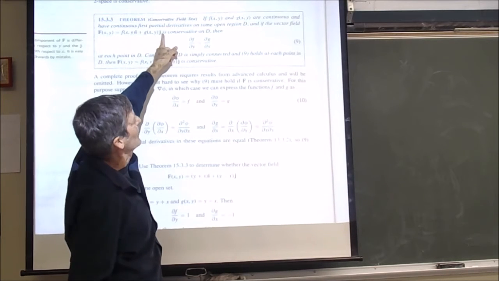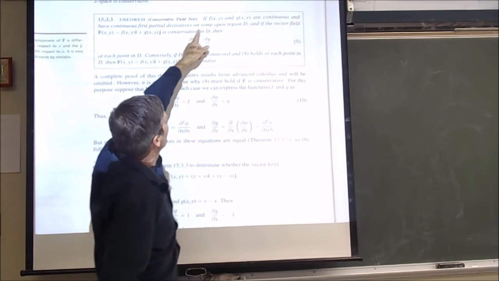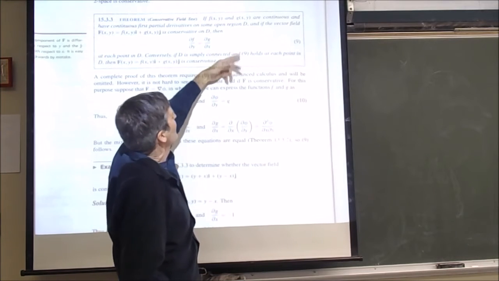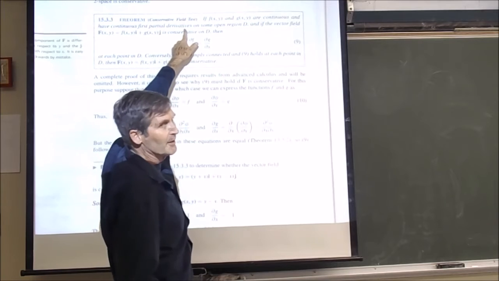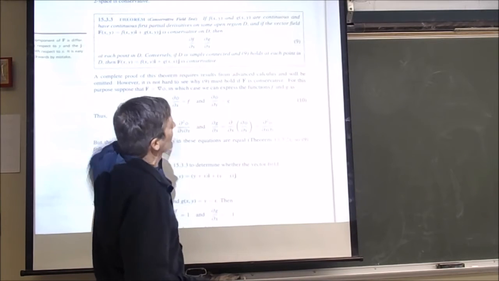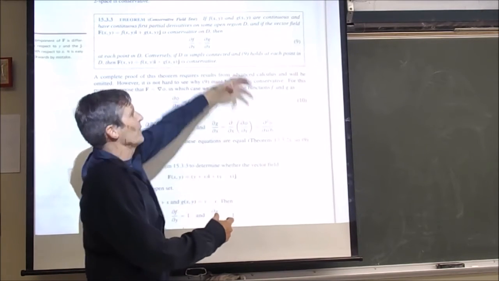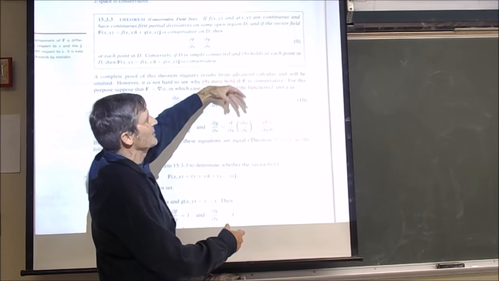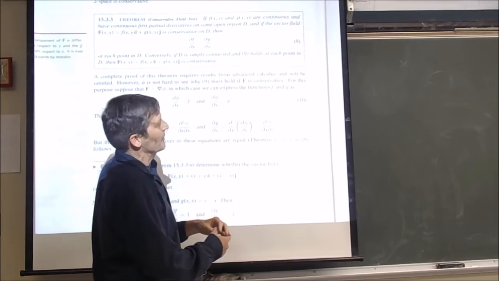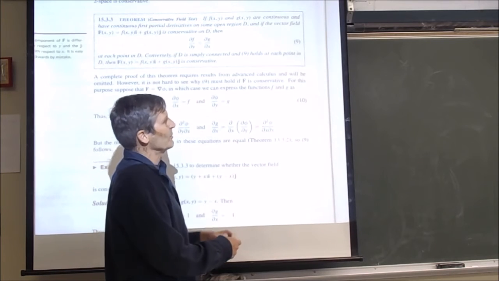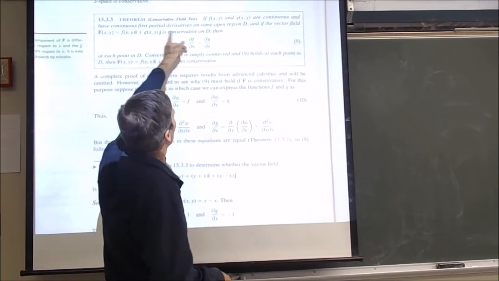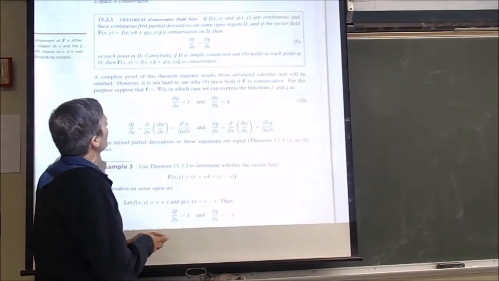This is actually two directions. The first direction we won't show. If f and g, the components of a vector field, are continuous and have continuous first partial derivatives, which is usually the case for our calculations, things don't just suddenly jump from here to here in a discontinuous way. Usually they don't suddenly have an impulse where they're not moving and instantaneously they're moving fast. So this is the kind of case we have.